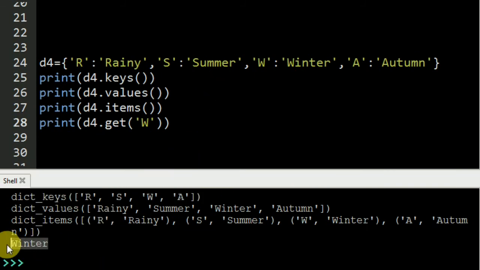There it is. But if I change that to a small w, what does it show? It shows None, meaning it doesn't exist. If we give you the answer None, it means w is nothing, so None is going to be returned. If I change that again to a capital W, winter is going to display.